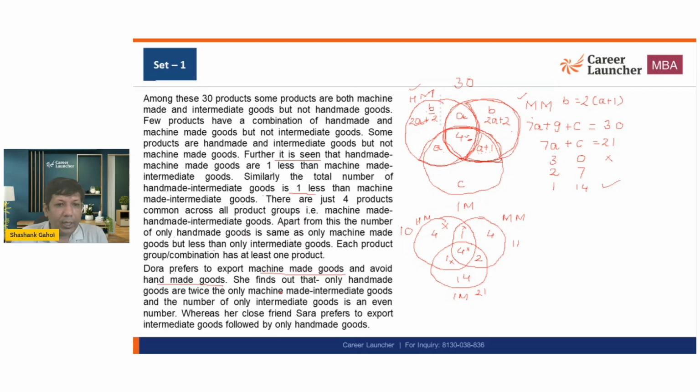Okay. Now if I look at Sarah, her close friend Sarah prefers to export intermediate goods followed by only handmade goods. So basically the question never says Sarah avoids anything. It means Sarah can go for intermediate ones. So Dora is not going to pick this one. Okay. And the common product is going to be only 2. And Sarah is not going to pick these ones. So what is the maximum number of common products? That is going to be 2.